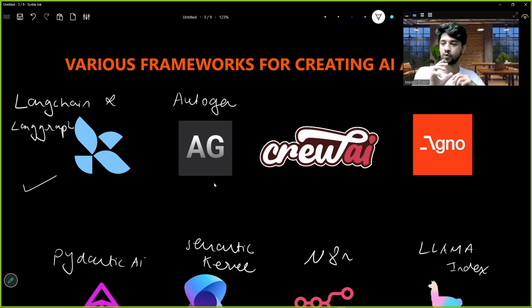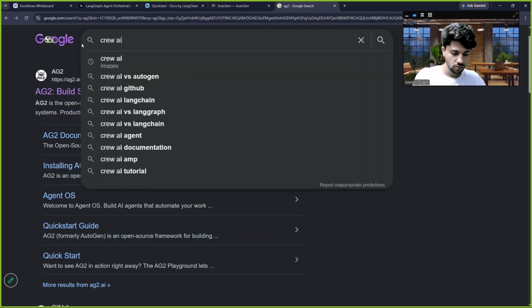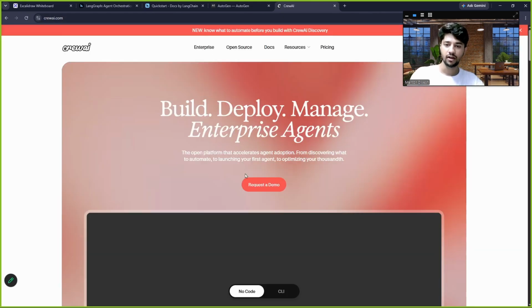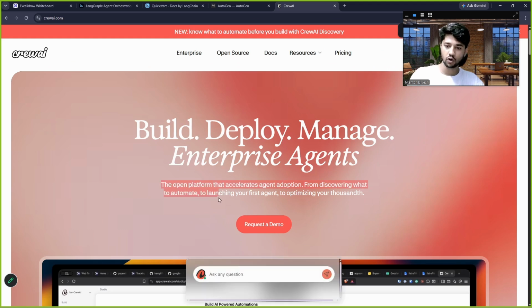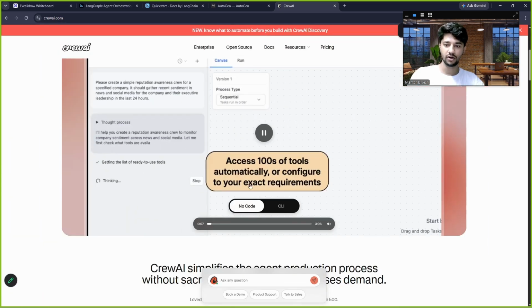And you have to give them tools. So CrewAI is a straightforward framework to go ahead and make AI agents with less effort. All right, here you will require some engineering effort. Here with less programming effort, you can make your AI agents, right? So let me go to CrewAI. See, if I open CrewAI, this is the CrewAI platform that accelerates agent adoption from discovering what to automate to launching your first AI agents, etc. You can read about it.